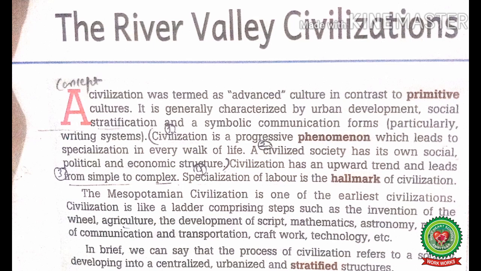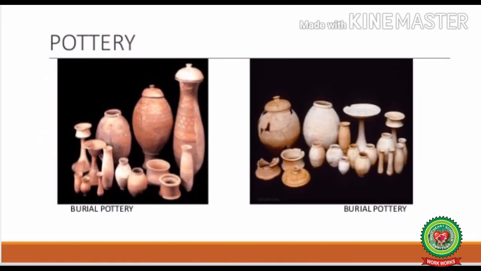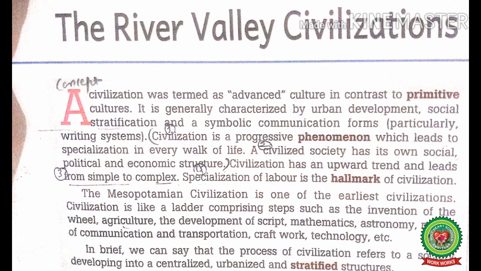Social structure of the River Valley civilization was primarily based on occupations and divided into 4 main groups such as Brahmins, Kshatriyas, Vaishyas, and Shudras. Agriculture and domestication of animals were backbone of economy. Besides agriculture and domestication of animals, people were indulged in the different kinds of occupations. This is known as specialization of labor, which is an unique feature of civilization. Specialization of labor refers to the separation of tasks in an economic system. Civilization changes society from simple to complex.